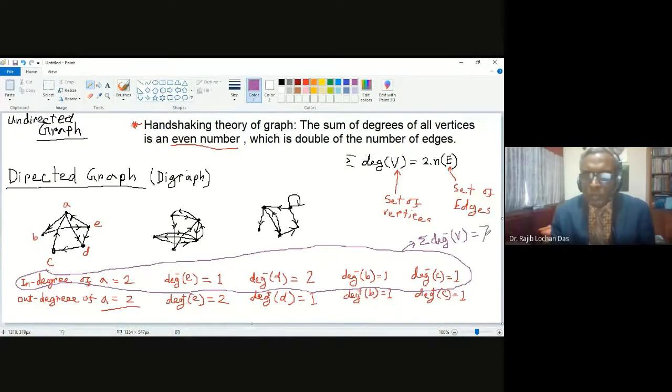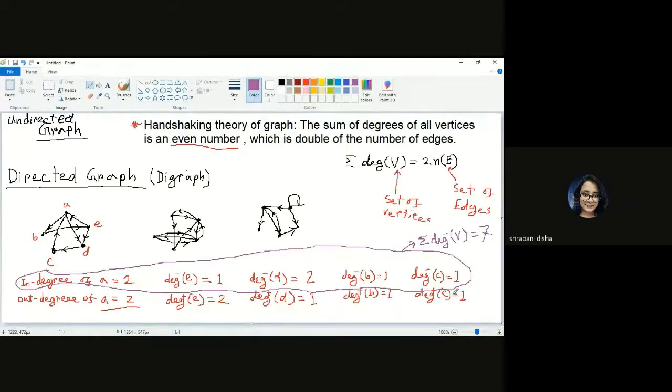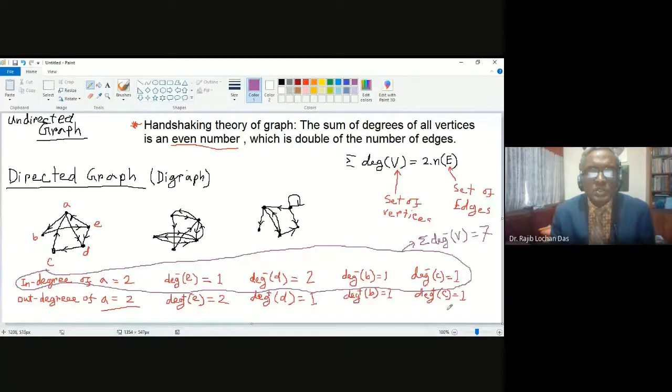And if you do the summation of all out degrees, what will happen? Sir, this is also 7. So in degree summation is 7 and out degree summation is also 7.